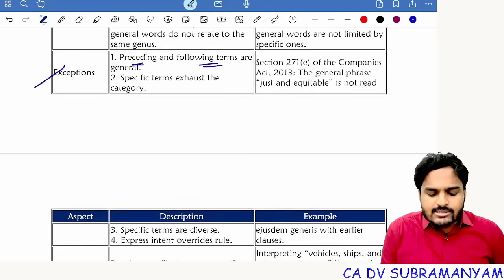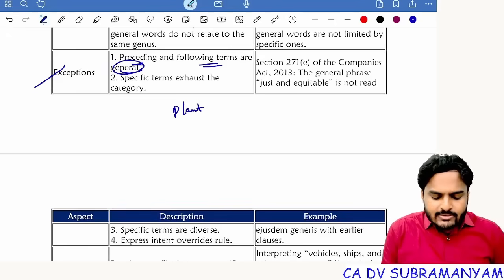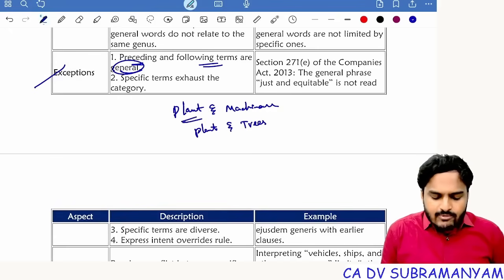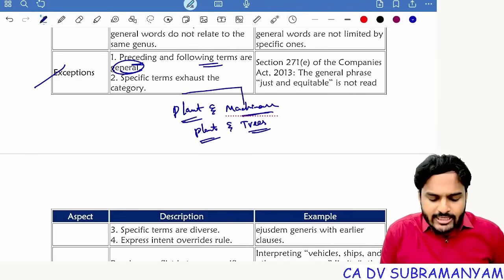Preceding words or subsequent words are general. Suppose you take plant and machinery, and if you take plant and trees. So here, the general word is first and the specific word is next. So in this case, machinery will not take interpretation from plant, or trees will not take interpretation from plant.